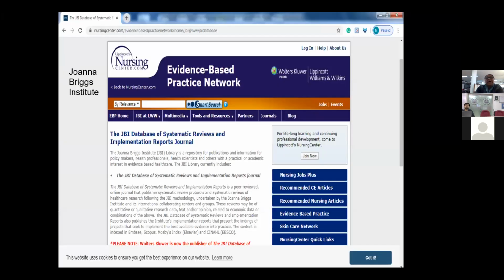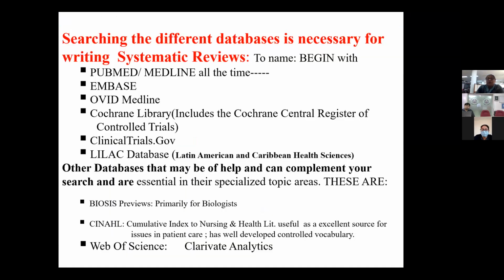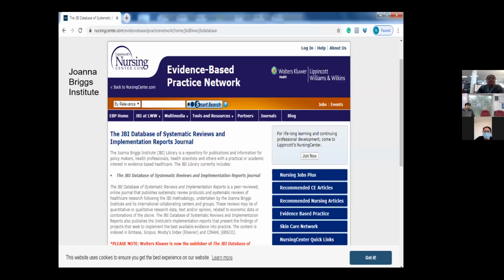So this is another, the Joanna Briggs Institute, where you have the evidence-based practice network, and we have this JBI database of systematic reviews and implementation reports journal. This is just to show you an interface of this site where you can have your systematic reviews. You can have access to these and implementation reports. This is available on the Wolters Kluwer, Lippincott site, so it is a publisher site. So this is again a paid one.